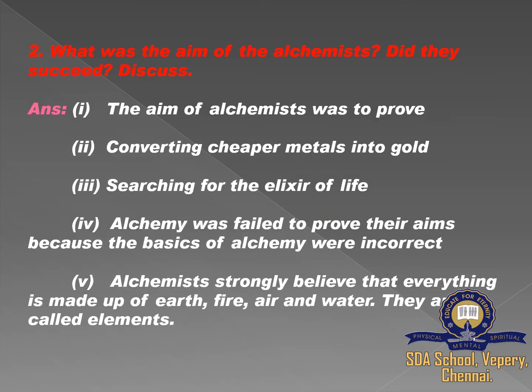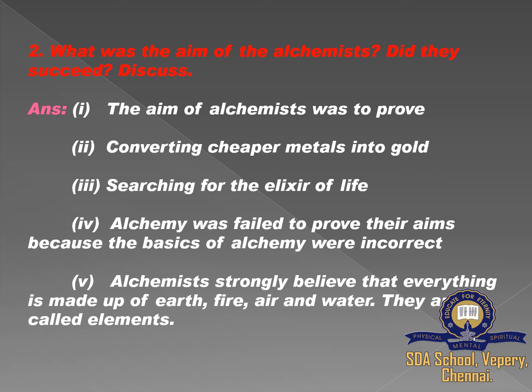Second one, what was the aim of the alchemists? Did they succeed? Discuss. The aim of alchemists was to convert cheaper metal into gold. Second, searching for the elixir of life.